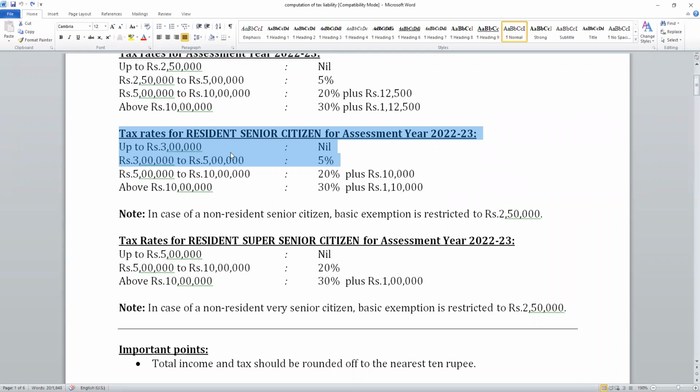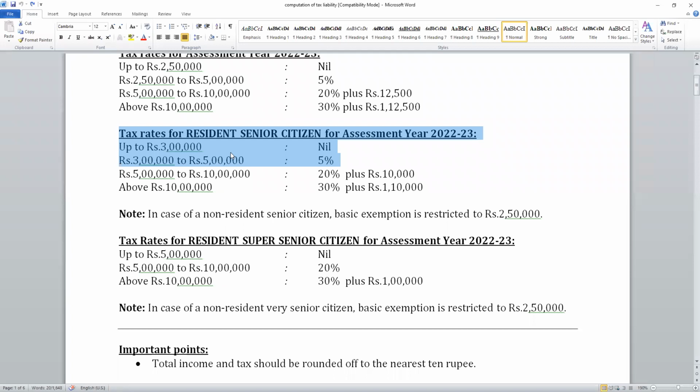The budget is always presented on 1st of February by the finance minister. We can discuss what changes they have made, but it is not applicable for your next 2 exams, that is May and November, or June and December.